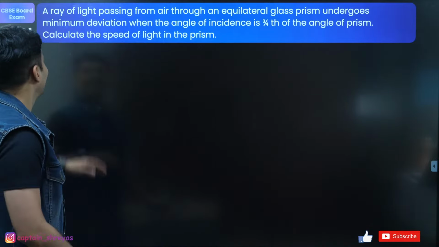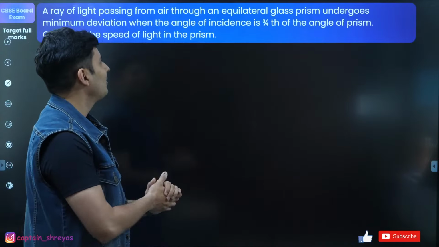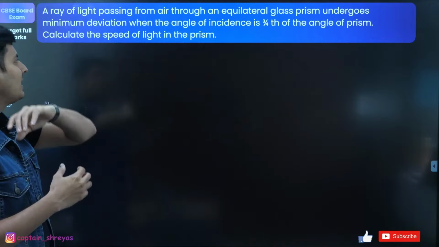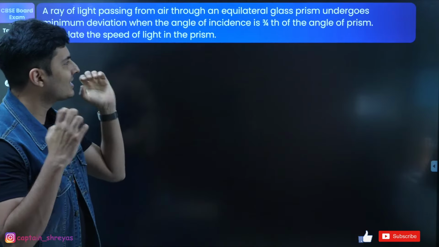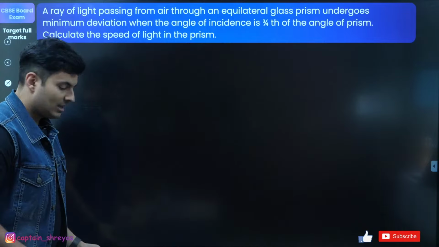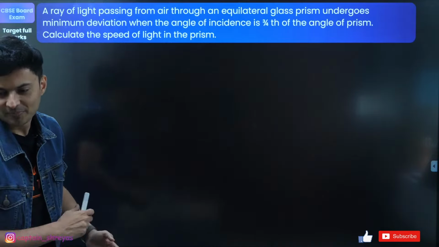It's not there. A ray of light passing from air through an equilateral glass prism undergoes minimum deviation when the angle of incidence is 3/4 of the angle of the prism. Calculate the speed of the light inside the prism.